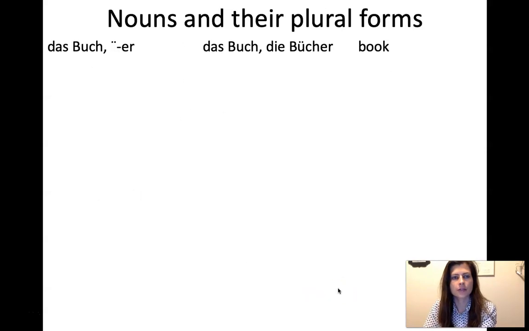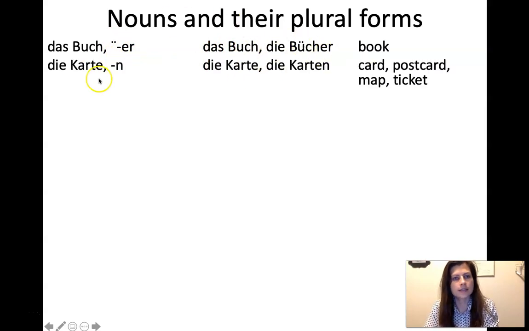And then we have this one, das Buch, and this is how it would look in the dictionary with the umlaut, ER. So that's how you'd form it. Das Buch, die Bücher, the book, the books. Die Karte, so here's a feminine noun that ends in E, and almost always the pattern is going to be to add N at the end. So die Karte turns into die Karten, plural.